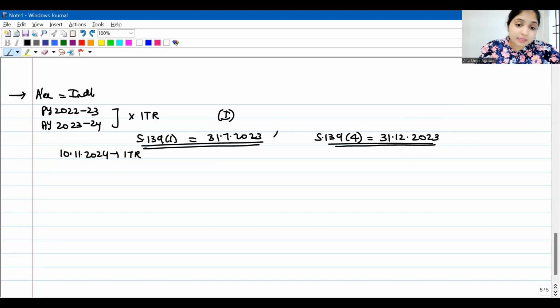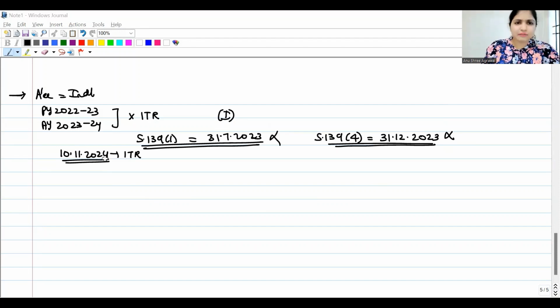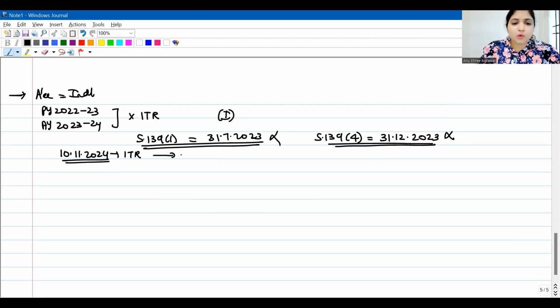But he neither filed on time nor did he file within this date. Now on 10th November 2024, after 139.4 due date, now he wants to file income tax return. We will tell him you don't have a choice now. You have to file only under section 139.8A.